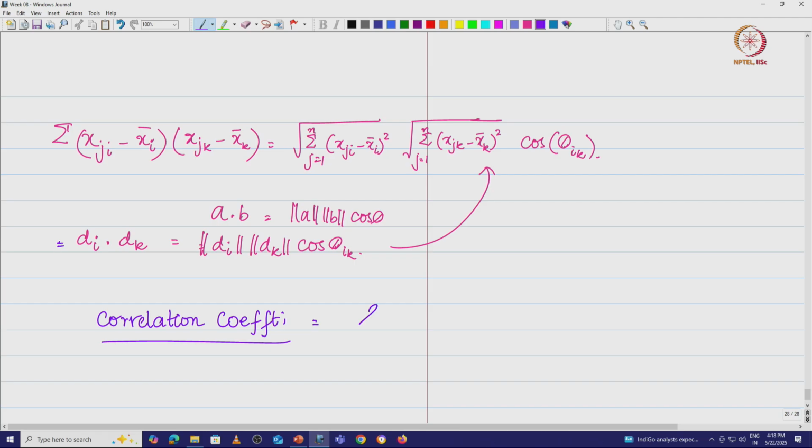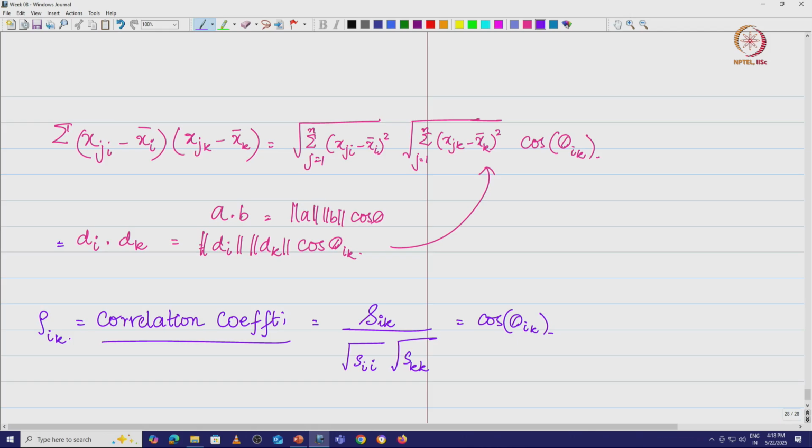So, this is going to be SIK divided by square root of SII into square root of SKK, which is equal to cos theta IK, and this is what I am going to call the correlation coefficient between the two variables, rho IK.